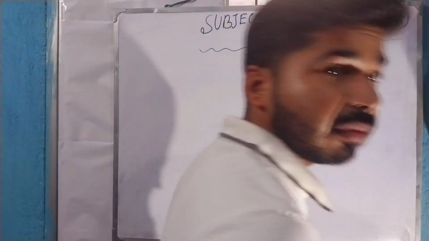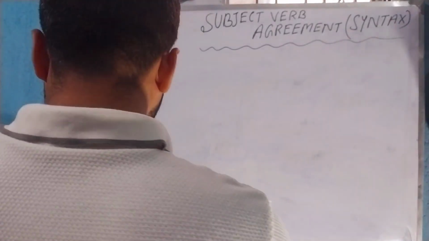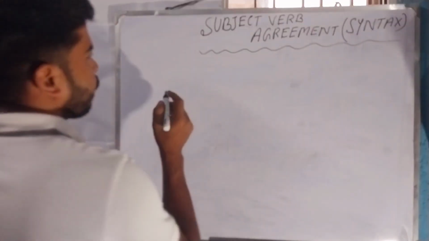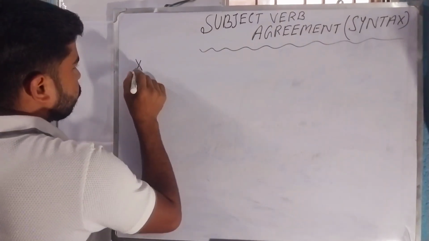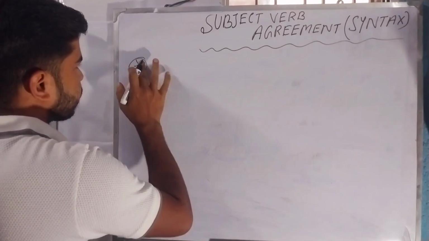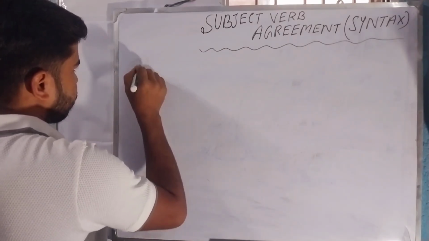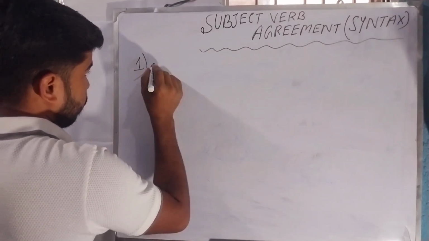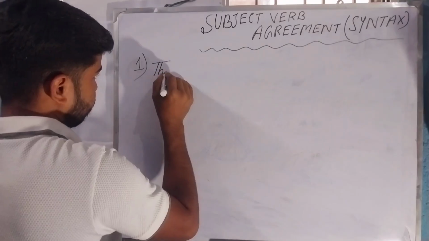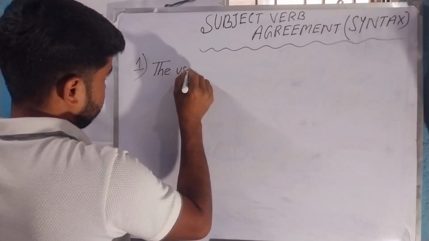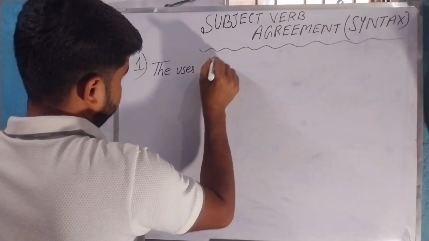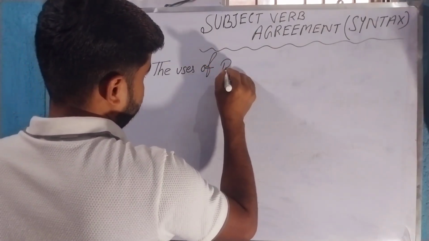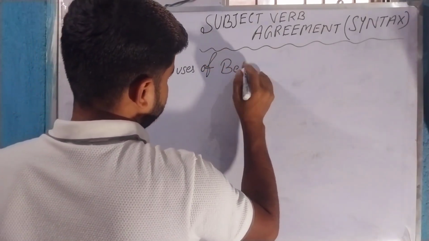Let us begin from the very beginning, from the very basic. So at first we will discuss the uses of be verbs.